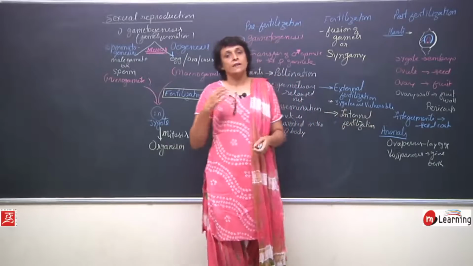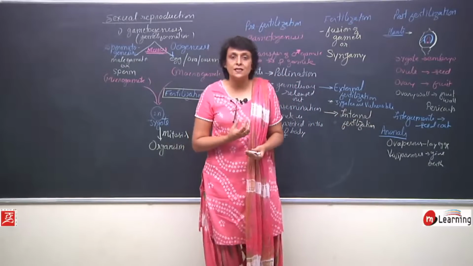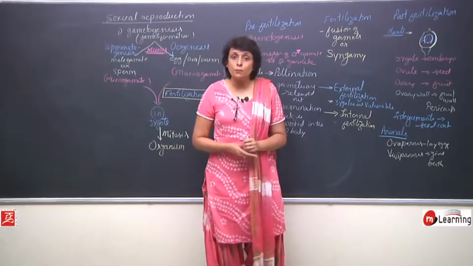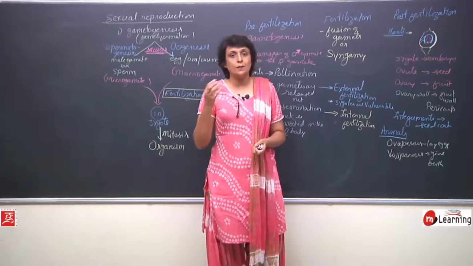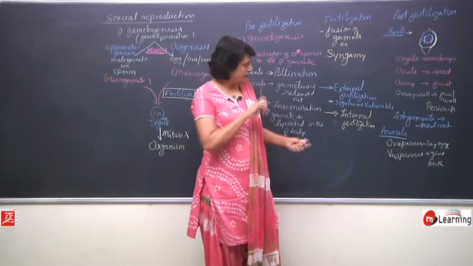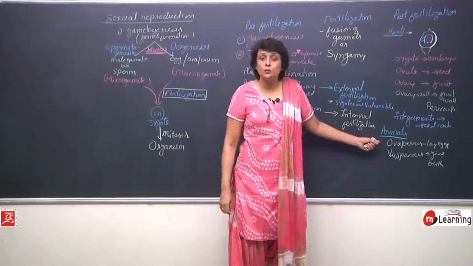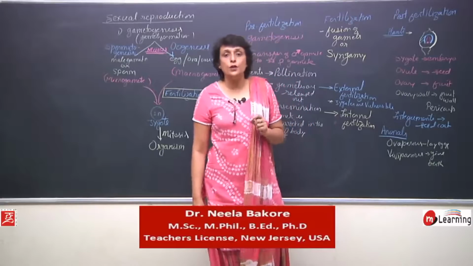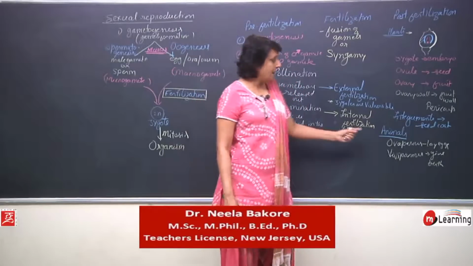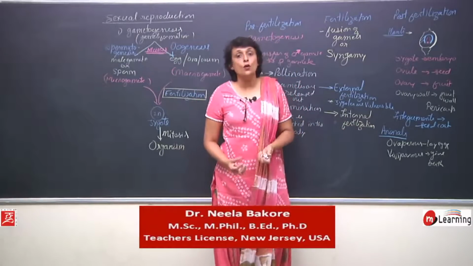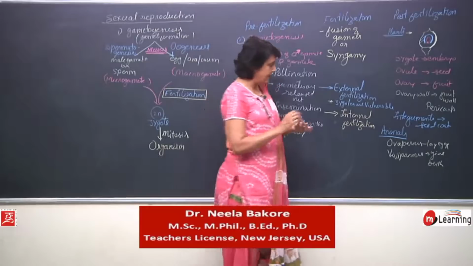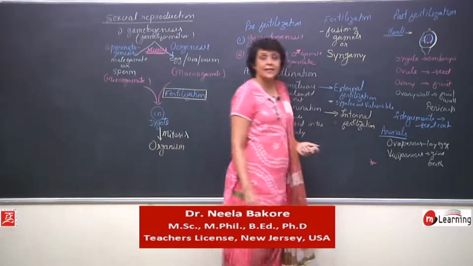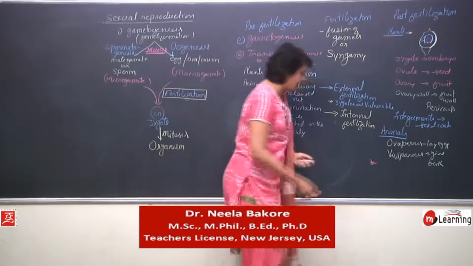Pupa stage is the changes which are taking place inside the body from a larva to the adult stage. And from pupa, that cocoon, what comes out is the adult. And this takes place because the quantity of the yolk was less. But if the quantity of yolk is sufficient, then such self-sufficient eggs are known as cladoic eggs.